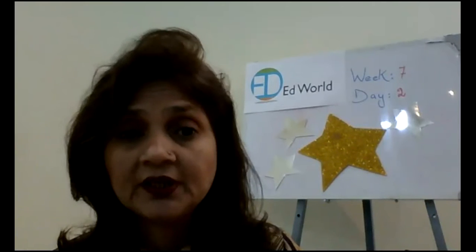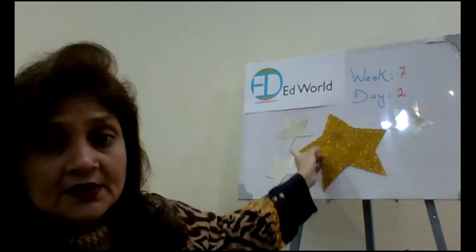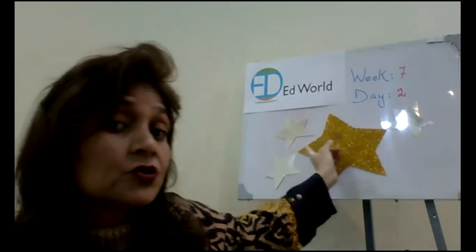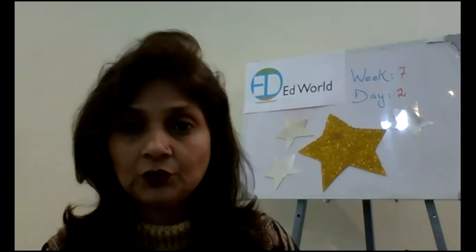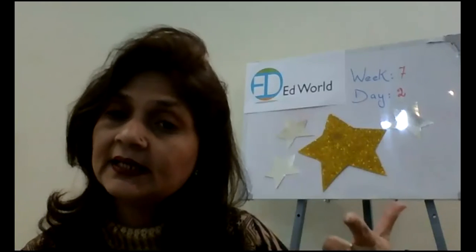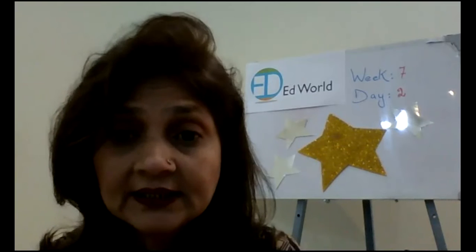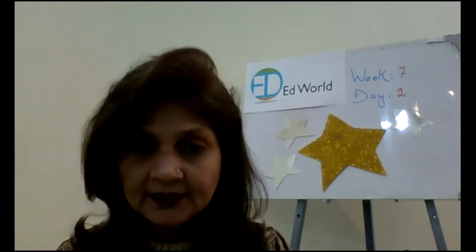Okay. Now, that means that what we have discussed in the class today, we have discussed about the stars, why do the stars look so small when you look at the sky? Because they are very far away from the earth. Although they give us heat and light, that heat and light is not that much like that of the sun. Why? Because the sun is nearer to the earth, so that is why we can get more heat and light from the sun as compared to the stars, right? And you have also seen that the stars are big balls of burning gases, right? So they give us heat and light.